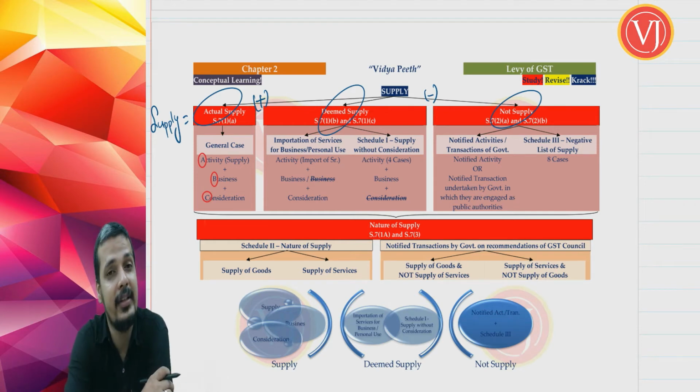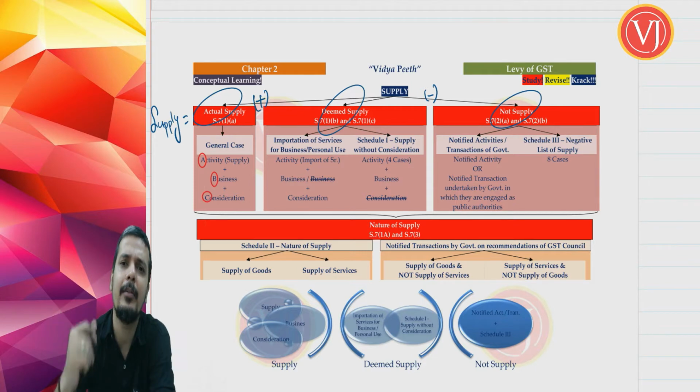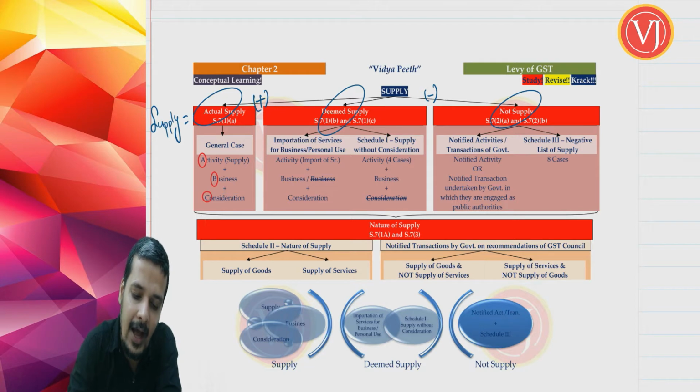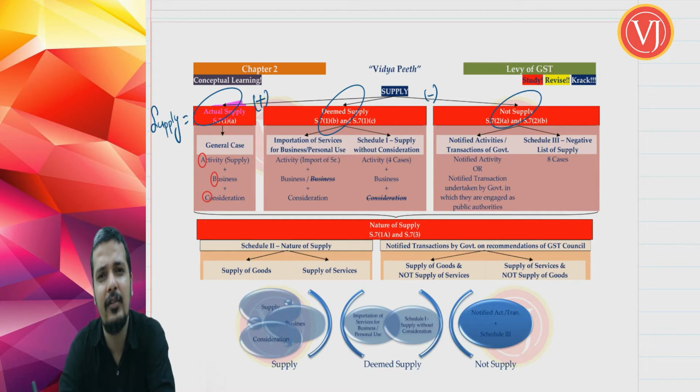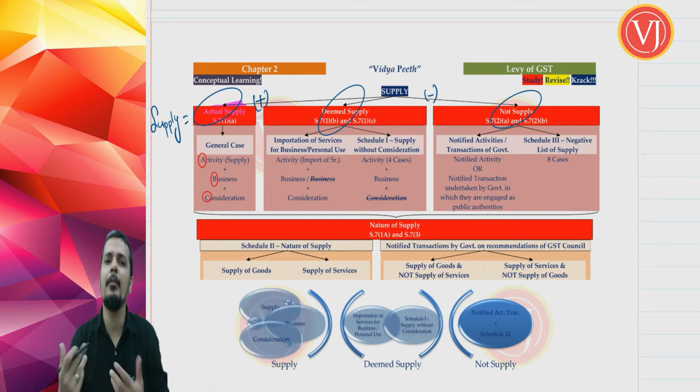So you are talking about 3 things, and whether they are present. If activity tells that I am present, if business tells that I am also present, if consideration tells that I am also present, then it is actual supply. If all these 3 elements are present, A activity, which happens to be supply, B business, C consideration, then you have something called actual supply. And the moment you have actual supply, you need not worry about deemed supply, because it is actually normal supply.